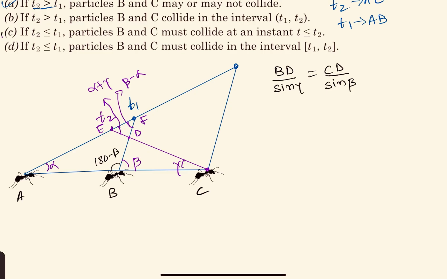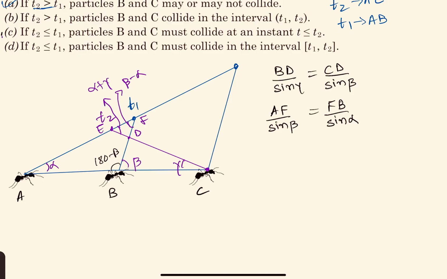So what we have here is that AF by sine of 180 minus beta, which means sine beta, right, is equal to, on the other side, AF by sine beta. This length we know, right? This length will be VA into T1. This will be equal to this length FB divided by sine alpha. FB by sine alpha.